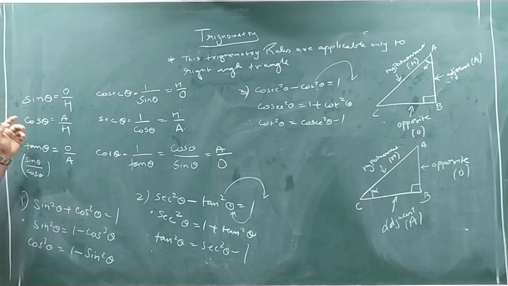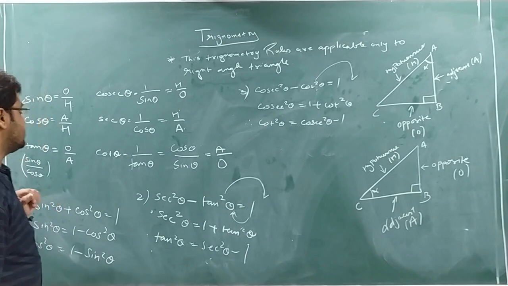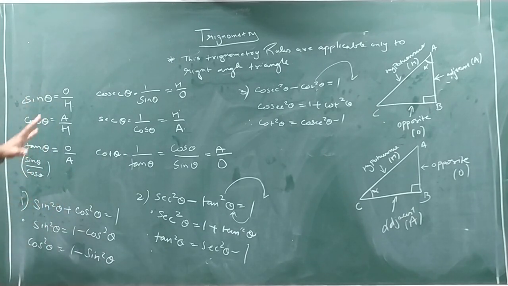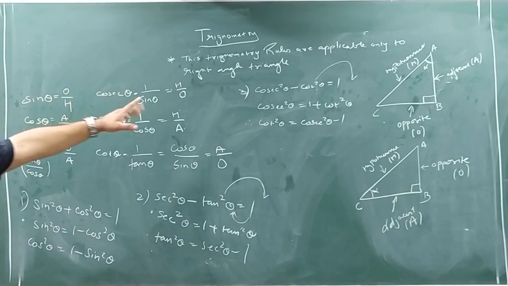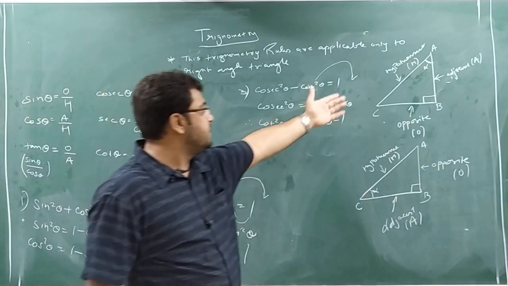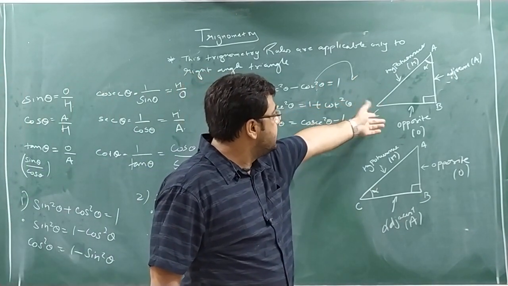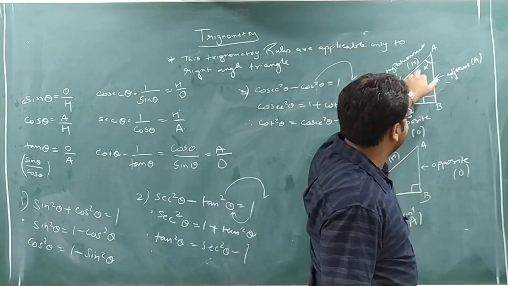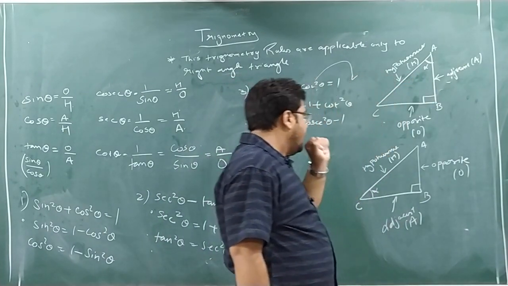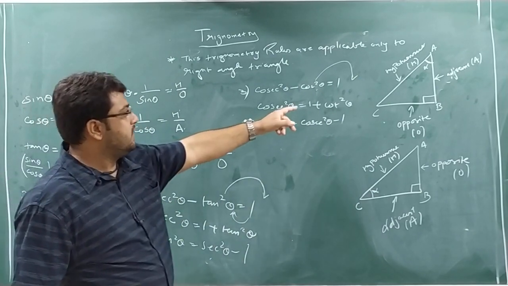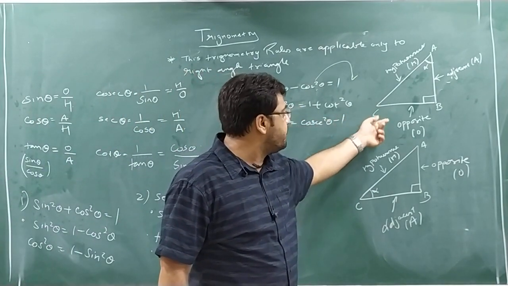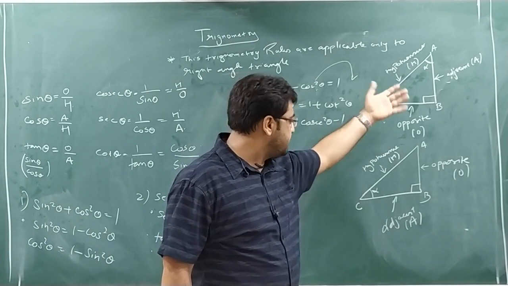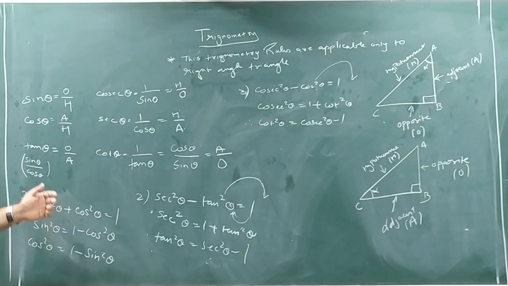I know you will be facing difficulty because you are listening to these words for the first time, like sin, cos, tan, but after a certain time of practice, you will understand this. So once more I will tell you, trigonometry is based on the rules applicable only to a right angle triangle. It has 3 parts: hypotenuse, adjacent, opposite. It's based on angle. Which reference angle? I can take reference angle as A or C. The side opposite to the reference angle is known as opposite, then adjacent. Then you remember the trigonometry functions: sin, cos, tan, cosec, sec, cot.